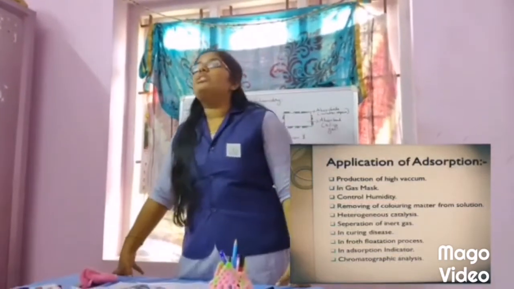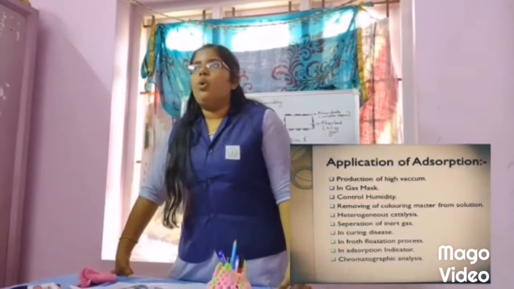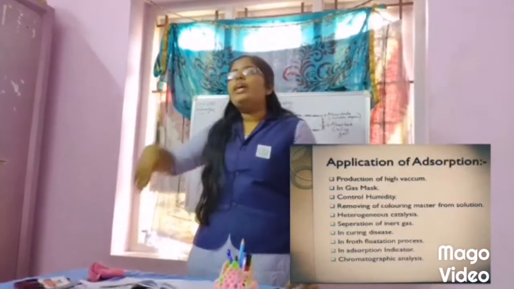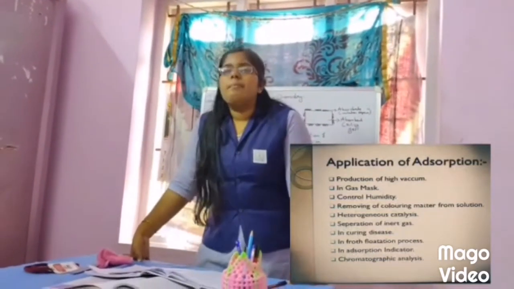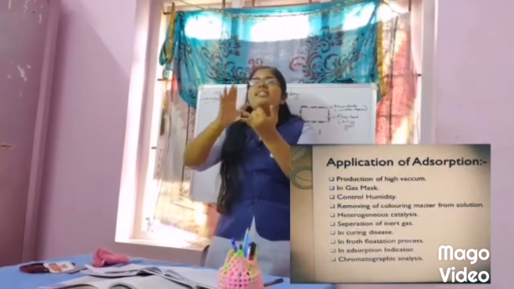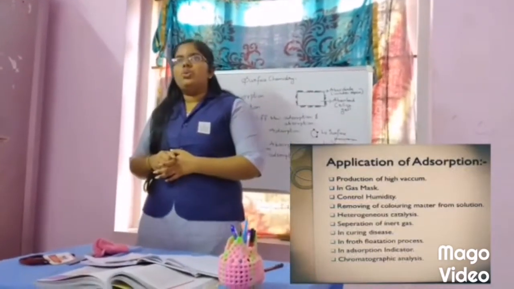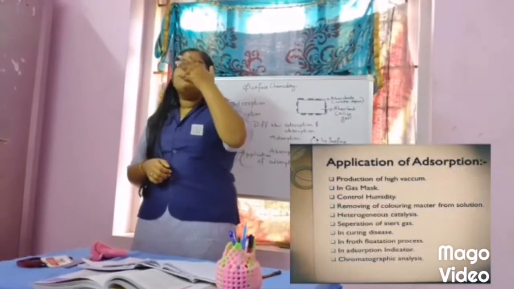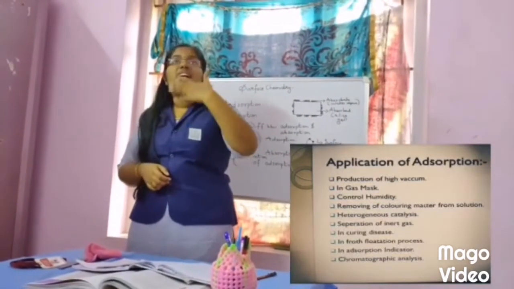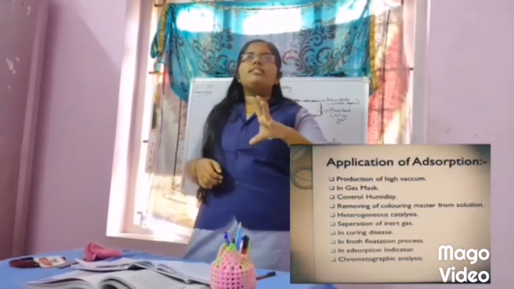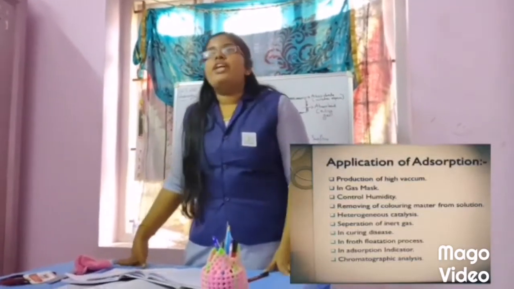This is mainly used by miners in coal mines. Why were they using this gas mask? Do you know? While going deep into the earth, there are some harmful gases like CO, CH4, etc. So it is very harmful and it leads to death. So while we are using this gas mask, it will convert that poisonous gas and they will get fresh air.